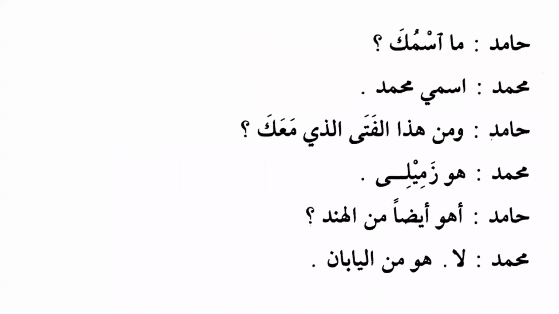Hamidun: masmuka? What is your name? What kind of ma is this? Please tell me quickly. Masmuka, what is your name? What kind of ma is this? Ma al istifhamia. Why do we use it? We use it to ask a question. Yes, this is the first type of ma we have already learned, and it means what. And inshallah, today we will also learn about the second type of ma, which is used for negation.